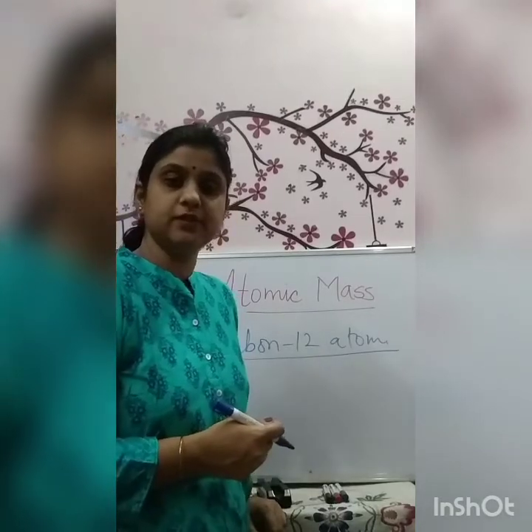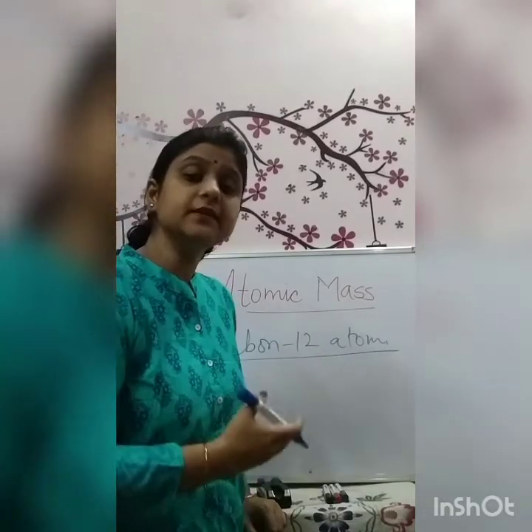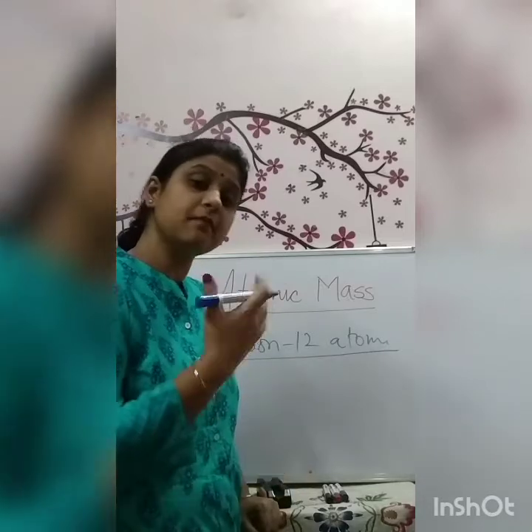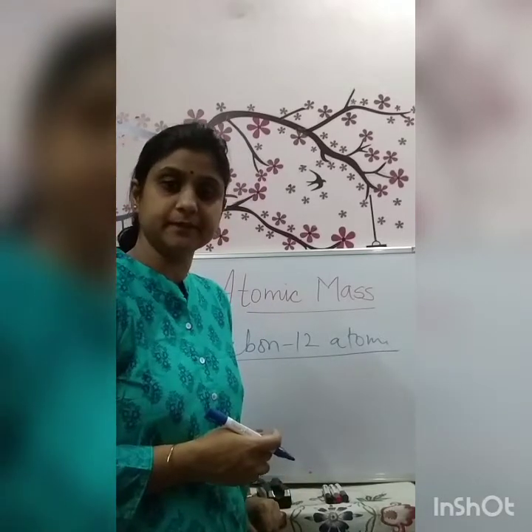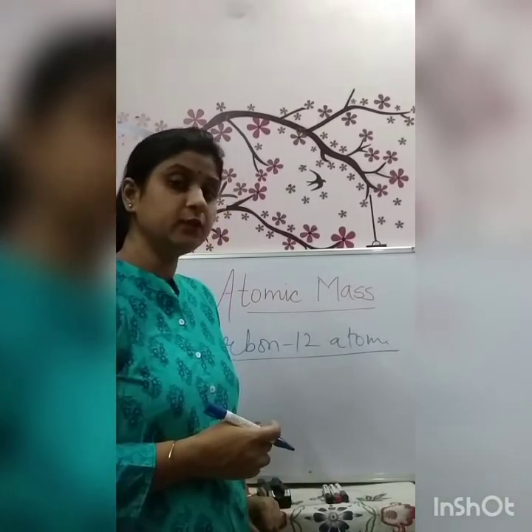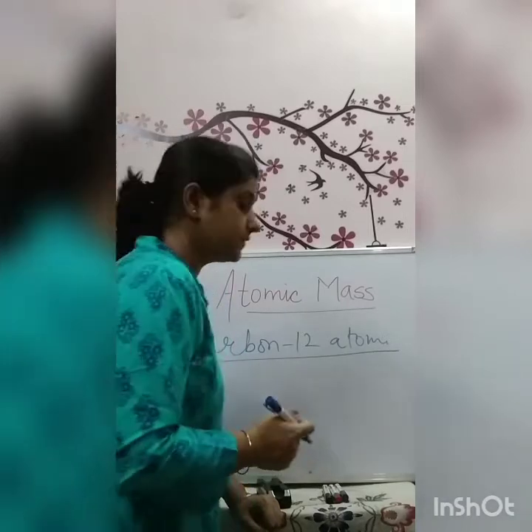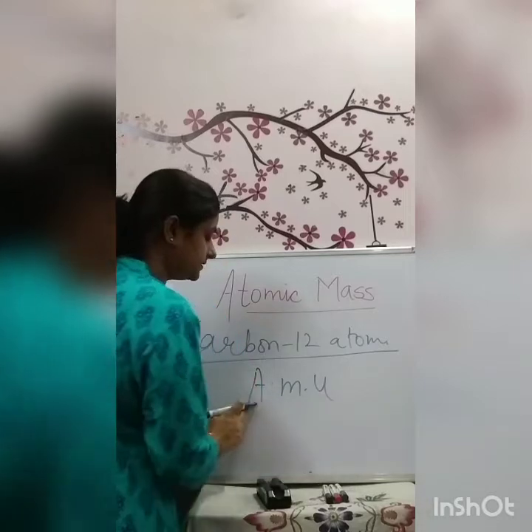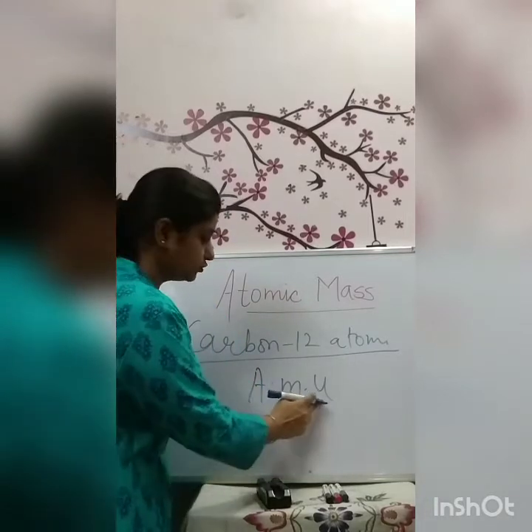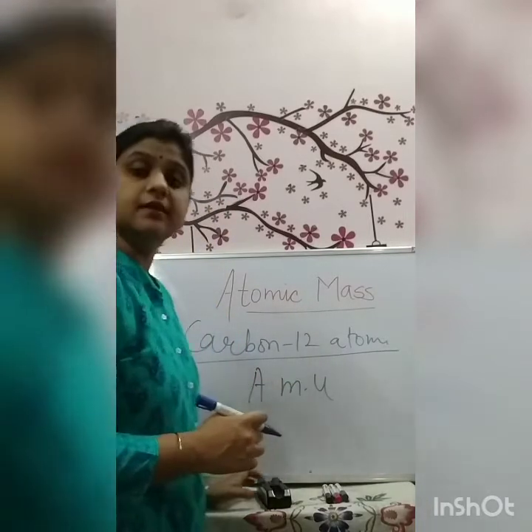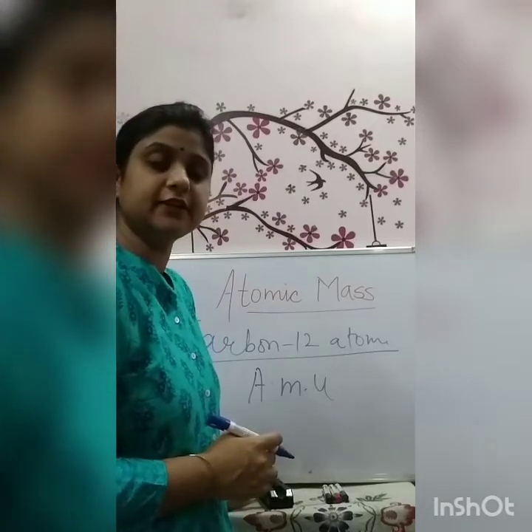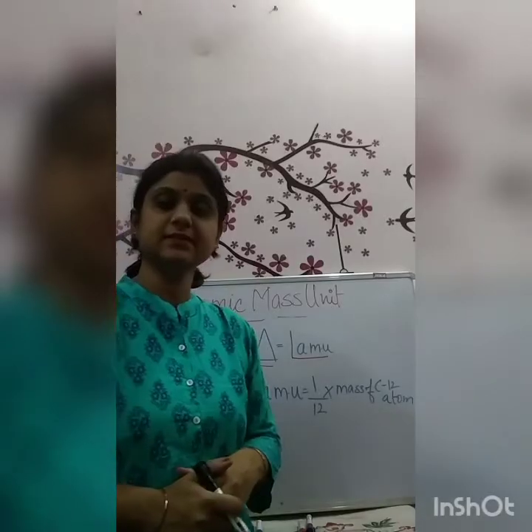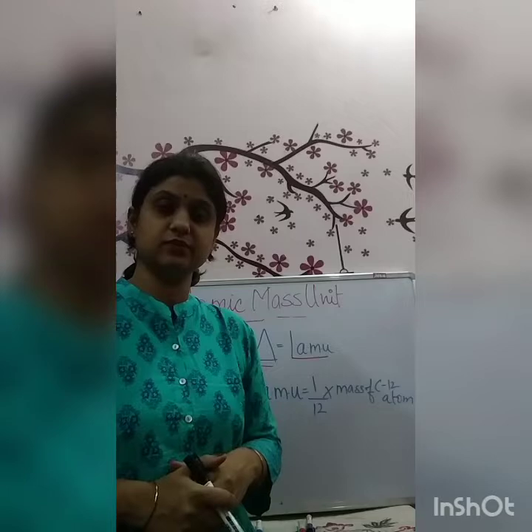Again, one more question: how do we compare the mass of different atoms with the mass of this carbon-12 atom? For this, we need to understand one more term, that is AMU, the atomic mass unit. Let's understand the concept of atomic mass unit in detail.